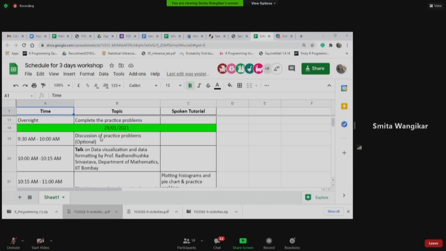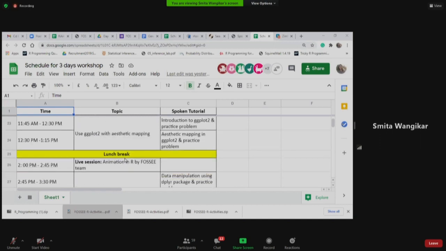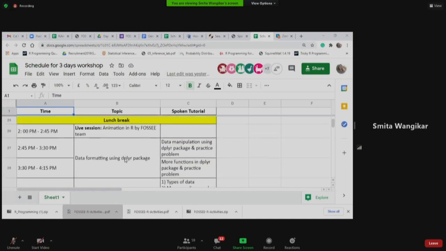We are done with the discussion. Then Professor Radhanushka Srivastava will talk about data visualization, data formatting, as well as the basics of statistics.